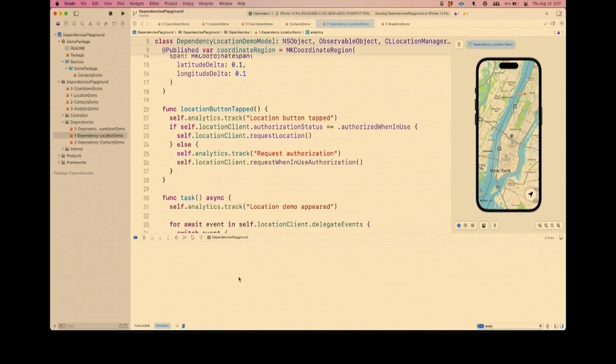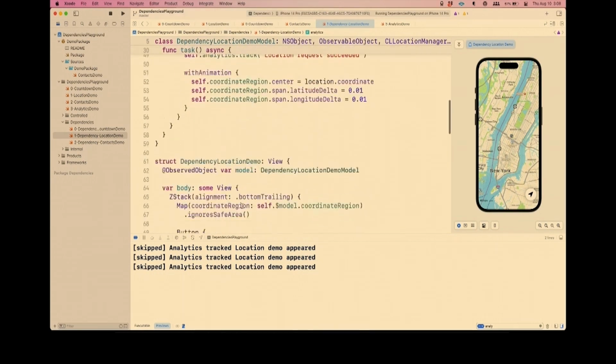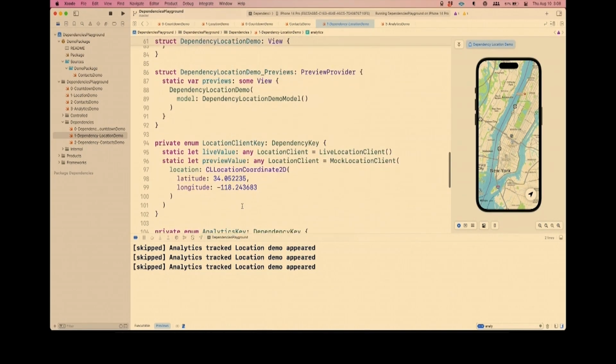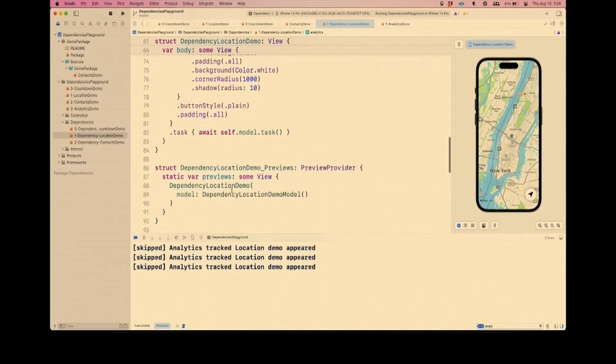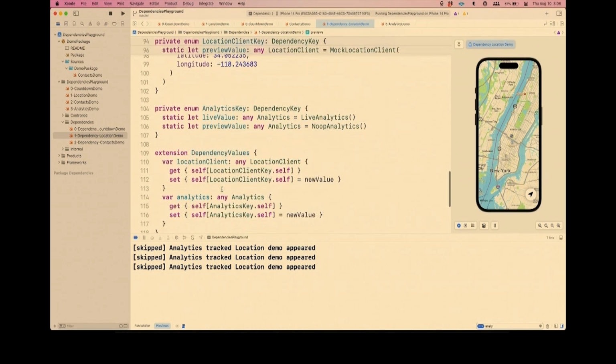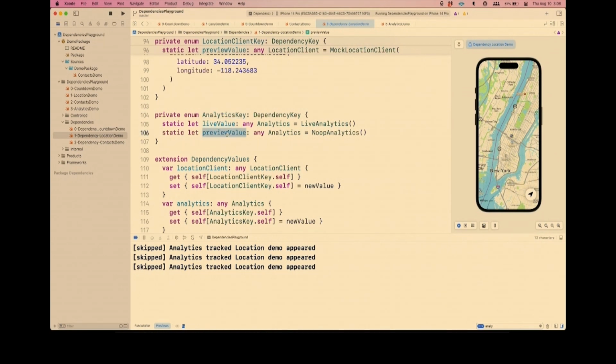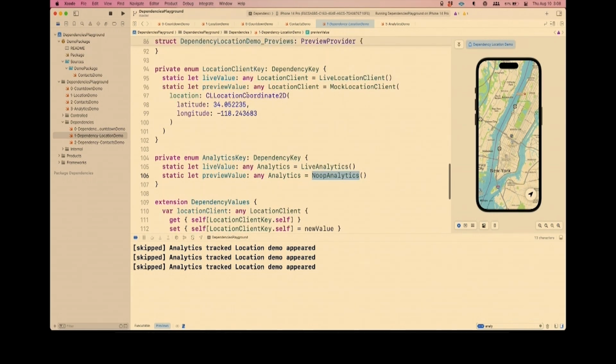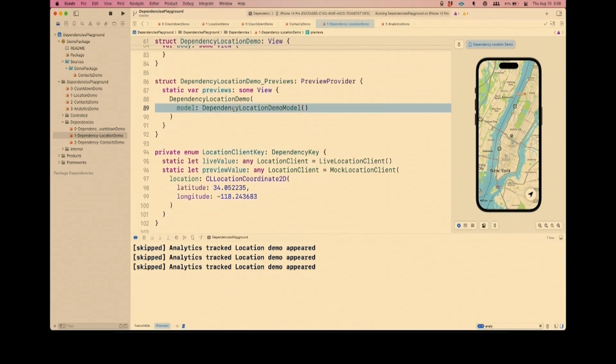I'm running the preview over and over, but it's tracking skipped analytics. None of the analytics are actually going to the server, even though down in the preview, if I look at the preview right here, there's no mention of me overriding dependencies whatsoever. It kind of just came for free because at the moment of registering the dependency, registering the analytics client, I say for previews, I want to use the no-op analytics client. So I get a lot of safety completely for free. I never have to worry about actually tracking live analytics. If it's ever run in the context of a preview, no-op analytics will always be tracked. I never have to think about it.